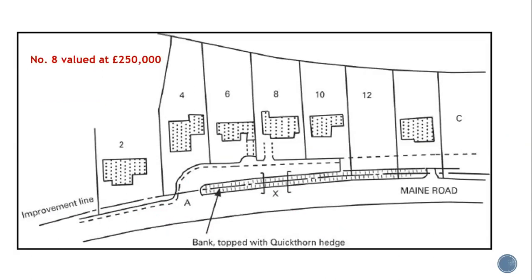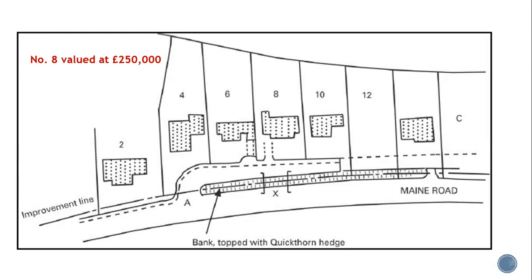Let's have a look at another example. Here we have Main Road, and we can see that there's 2, 4, 6, 8, 10, several houses here going to be affected. At number 14, it has its own access from Main Road. And we can see what's called an improvement line, which is the widening of the road. It's going to take part of this bank, topped with a quick thorn hedge. It looks like it's going to take part of the garden at number 2. It's going to take a very small part of the garden at number 4.